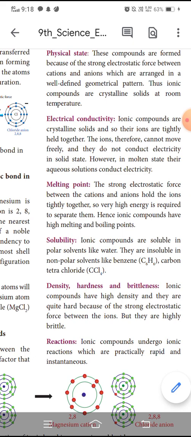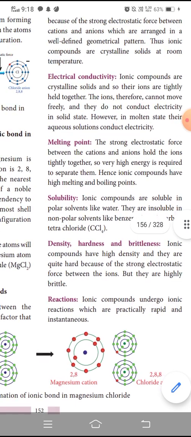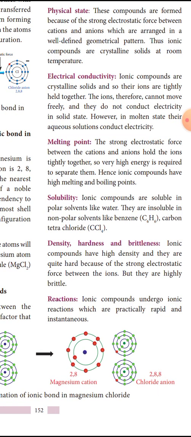Next is reactions. Ionic compounds undergo ionic reactions which are practically rapid and instantaneous. Instantaneous means sudden change. Ionic reactions occur after the ions split. Are you clear with the characteristics of ionic compounds?